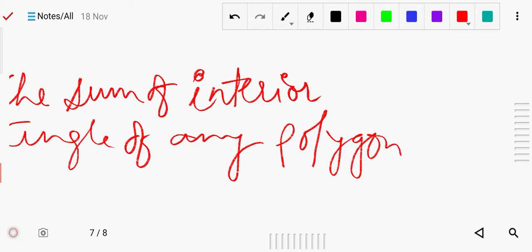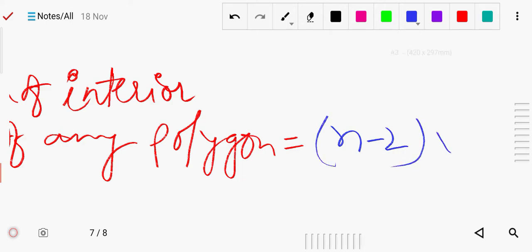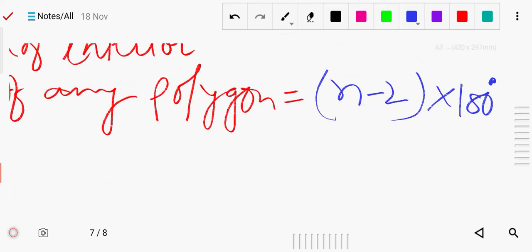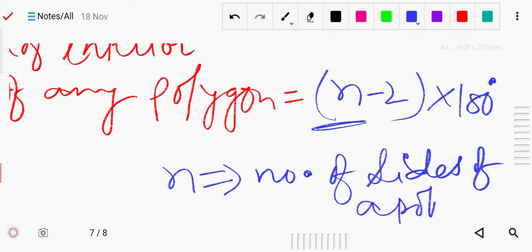You have to remember that the formula is (n minus 2) into 180 degrees. Here n is the number of sides of a polygon.